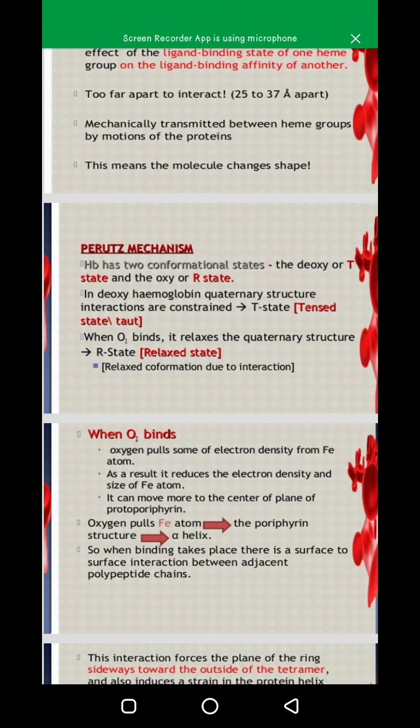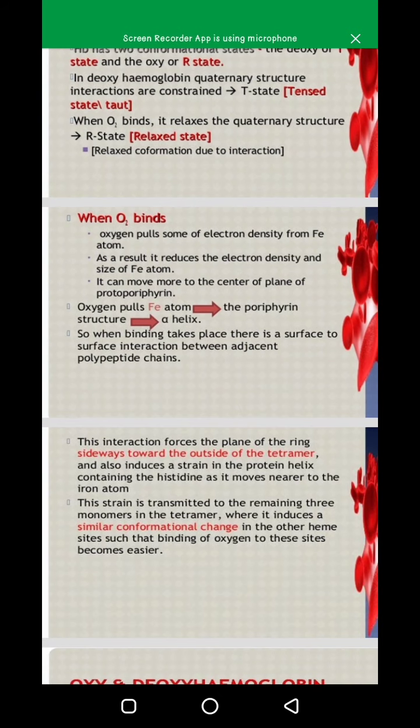When O2 binds in the T state, oxygen is not bound, and in the R state O2 binds and it relaxes the quaternary structure, which is called the relaxed state. Now, when O2 binds, oxygen pulls some of the electron density from the ferrous atom. The ferrous atom is in the center. You can see the structure. Oxygen pulls some of the electron density from the ferrous atom.